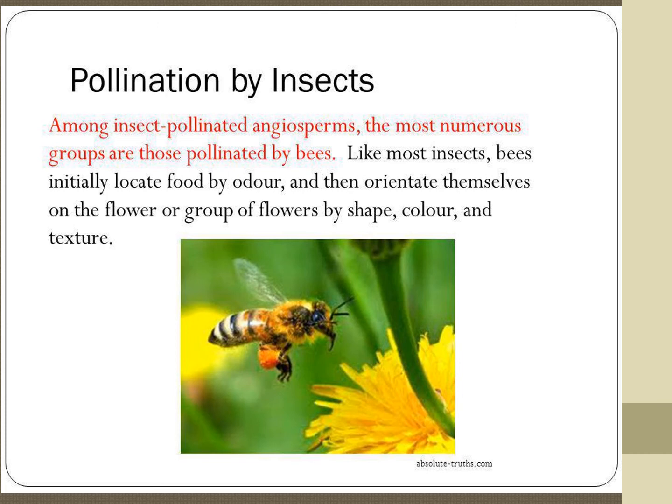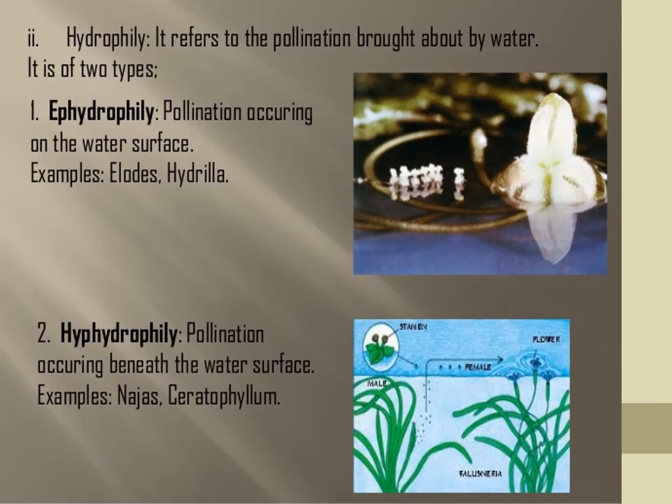Pollination by insect is called entomophily. See the picture, everybody has seen this. Some insect sits on the flower, takes the honey, and goes to the other flower, carrying pollen grains from one flower to another flower. It is pollination by insects. Okay, children.